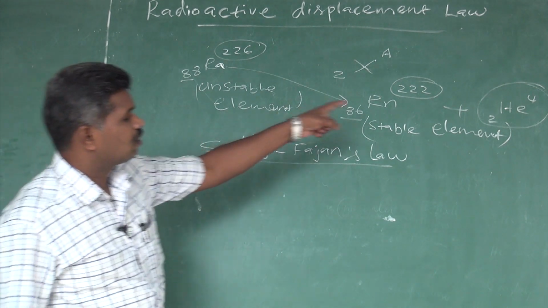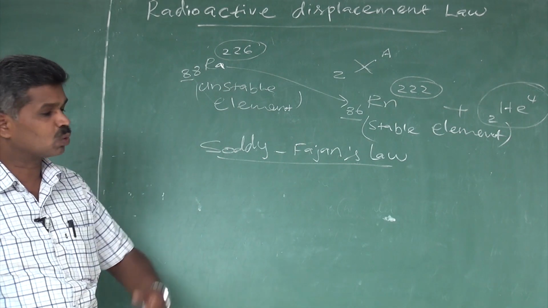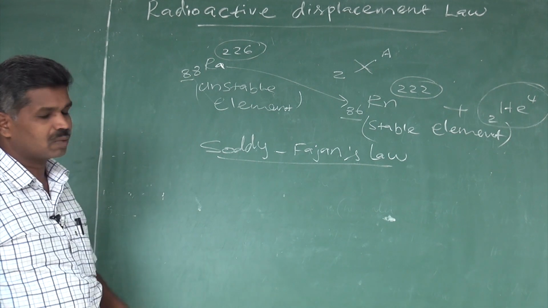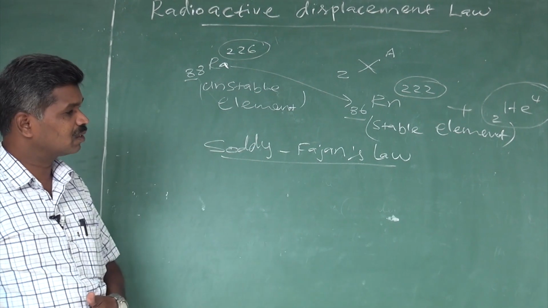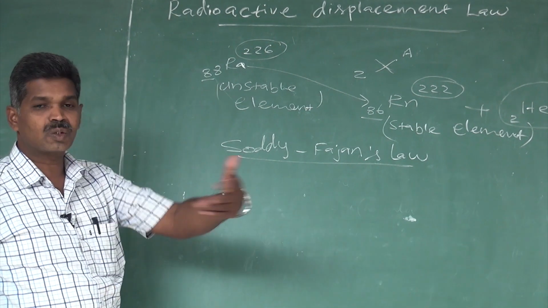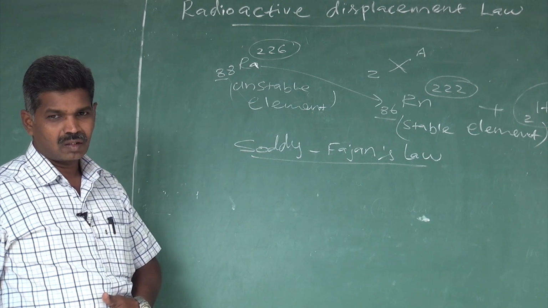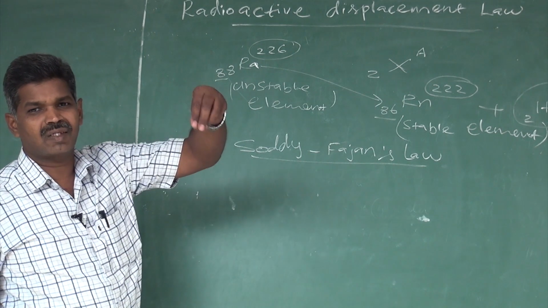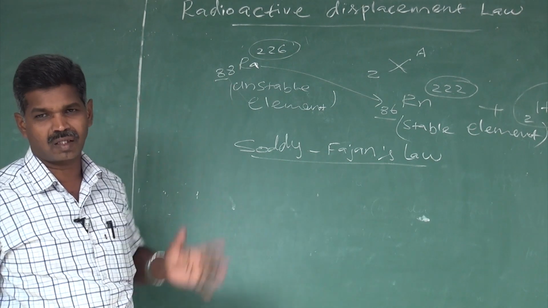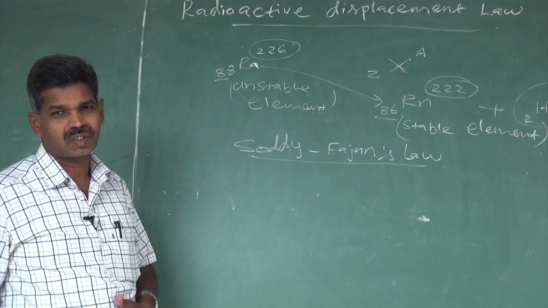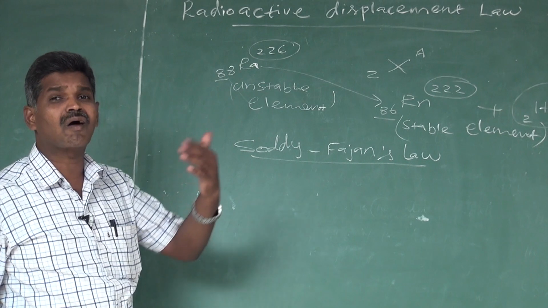So there an alpha particle is emitted, and like that beta also is emitted. Some of those elements change, that is, an unstable element into a stable element. At that time beta is also emitted. Sometimes some radioactive element moves from a higher energy level to a lower energy level only. Their mass number and atomic number remain the same. At that time only energy is released, higher energetic radiation is released, that is gamma.